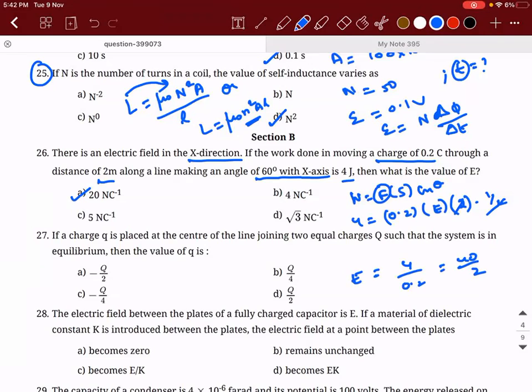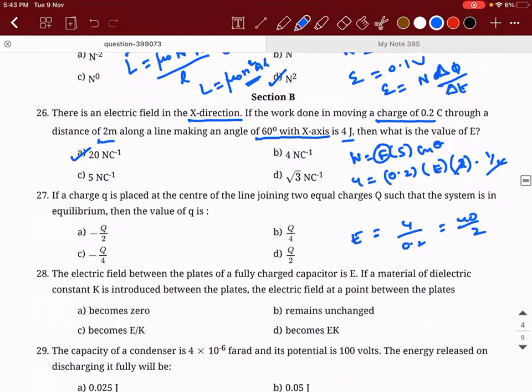Is there anyone who didn't understand what I did? F is equal to QE. Q is 0.2 into E into cos theta. Theta is the angle between the force and the displacement, and that is given as 60 degrees. Right. Next.